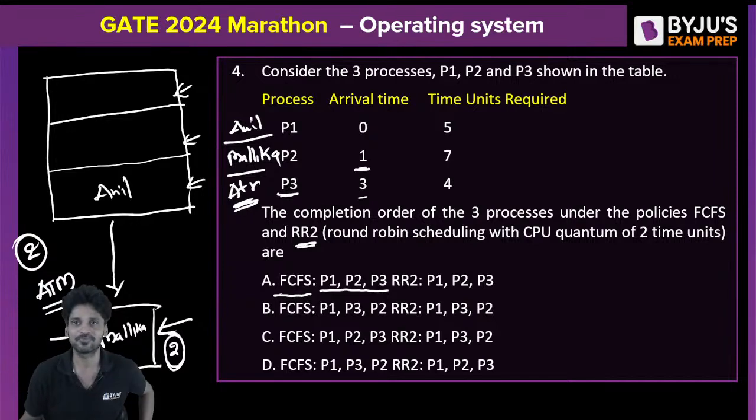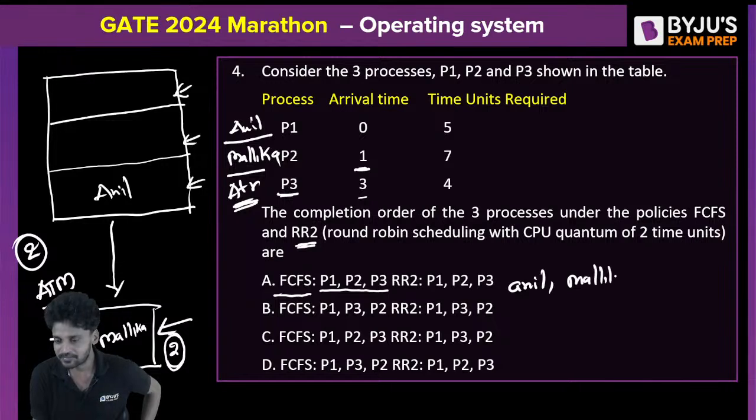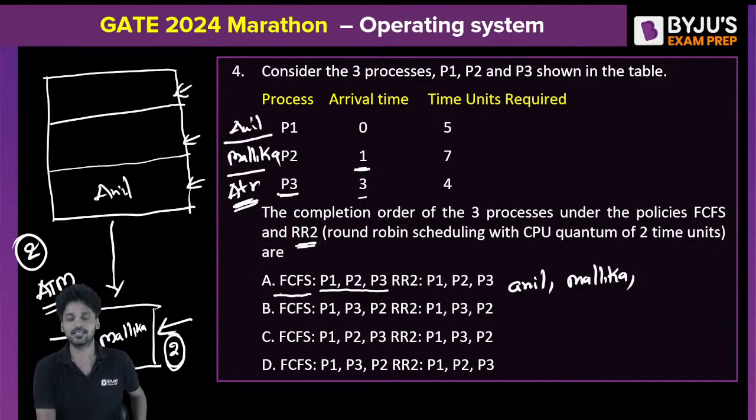Am I clear? So it starts with the execution of Anil, followed by Mallika, and now Anil goes back at the second clock pulse, but at the third clock pulse, Atreya arrived.